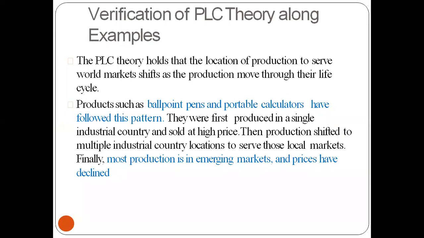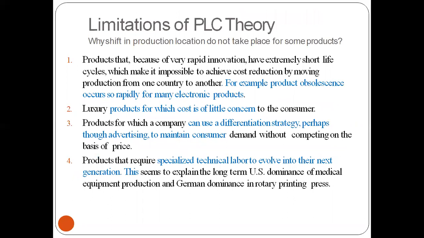Then verification with an example. Ballpoint pens and portable calculators have followed this pattern. They were first produced in a single industrial country and sold at a high price. Then production shifted to multiple industrial country locations and served the local markets. And finally, most production is in emerging markets and prices have dropped.